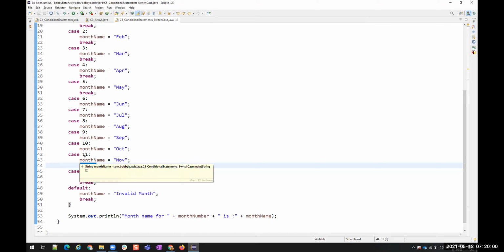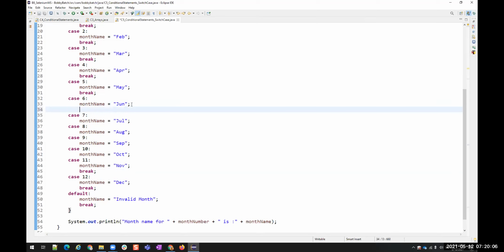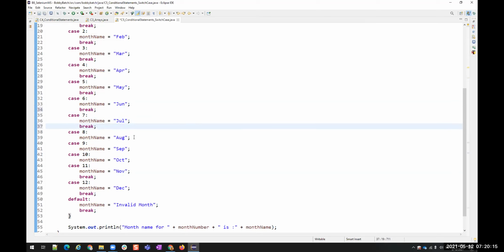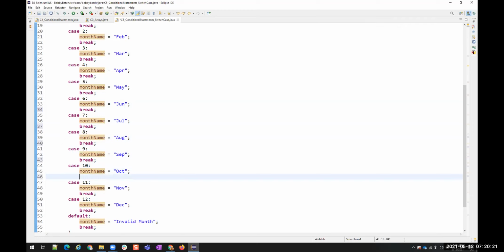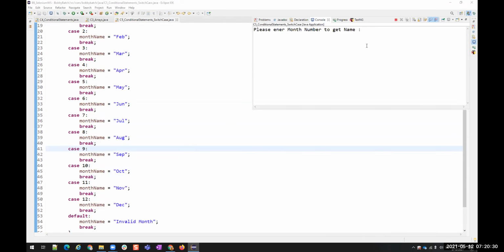You understood? So with this experiment, we came to know that break is mandatory to separate or to end the cases. Is that clear? Intentionally I removed this for these 5 months just to show you this example. Okay, now let me run this. Now you won't see that kind of issues. Again, it is asking the number. So I'll give 6. Is it giving the correct value? True. Because we added a break statement here.